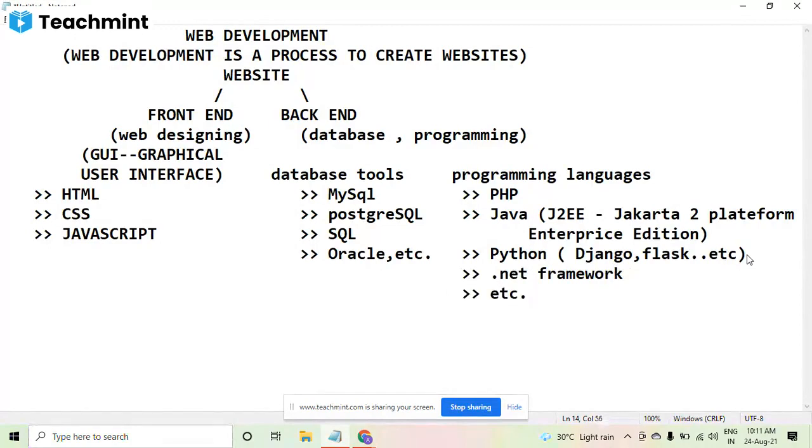Now, if anybody asks you what is web development or what a web developer does, can you tell? One by one, you explain this thing to me. Praveen, first of all, you tell me what you mean by web development. Unmute yourself and tell me.